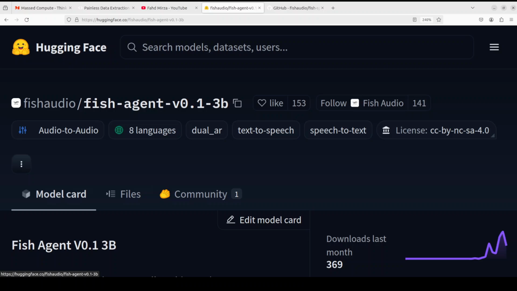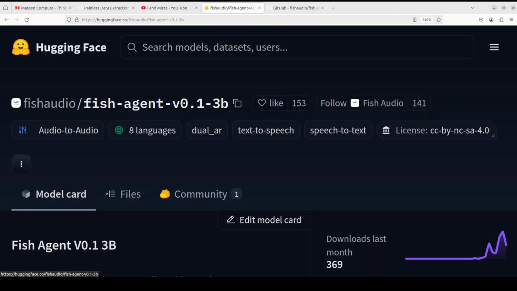Also, it stands as a state of the art text to speech model which has been trained on an extensive data set of more than 700,000 hours of multilingual audio content. This model is a continued pre-trained version of Qwen 2.5 3 billion instruct for 200 billion voice and text tokens. And we already have covered Alibaba's Qwen 2.5 model and they are quite good too.